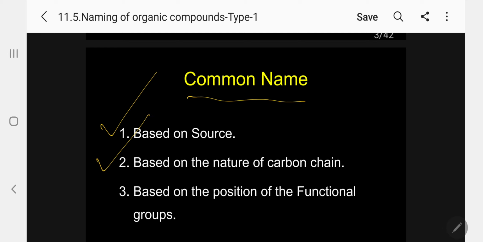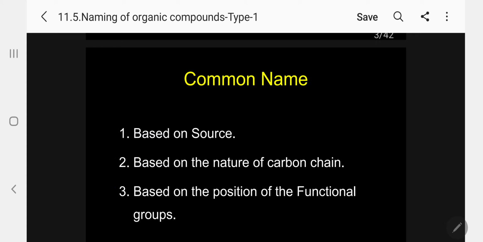Number 2, based on the nature of carbon chain, whether it is a linear or branched chain, we can give the common name. Third is, based on the position of the functional group in the compound, alcohol, ether, halide, aldehyde, ketone, etc., we can give the common name.